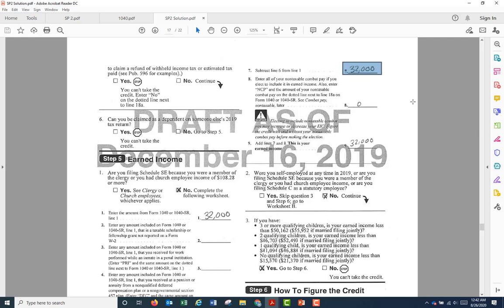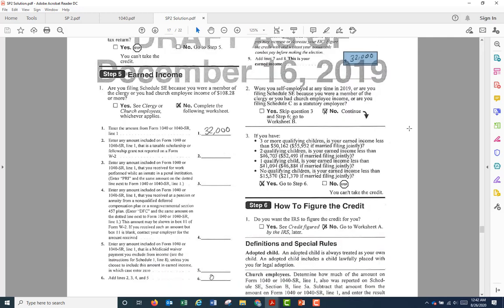Now line 8, enter all of your taxable combat pay, 0. Line 9, add lines 7 and 8. This is your earned income. It is the $32,000, and it's the amount from line 1 of Form 1040. Number 2, were you self-employed?